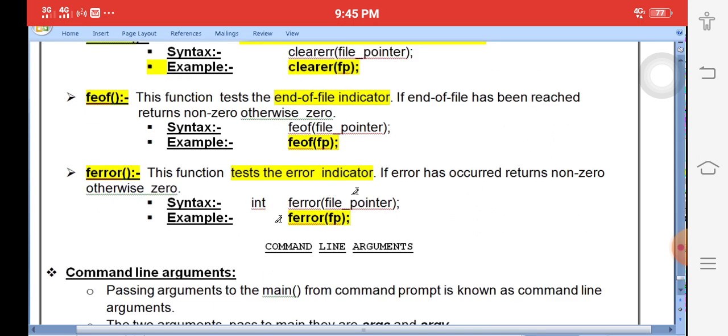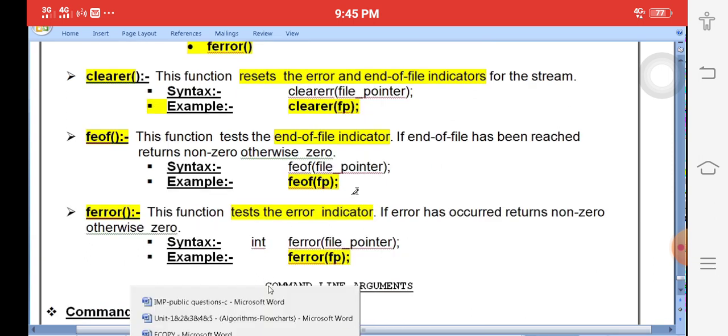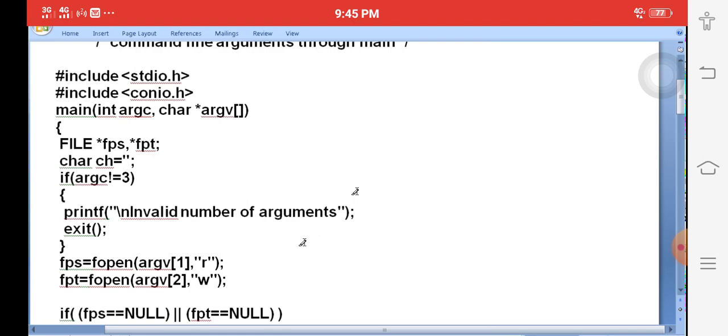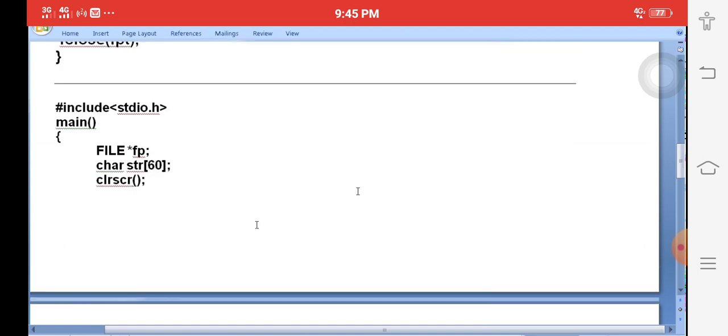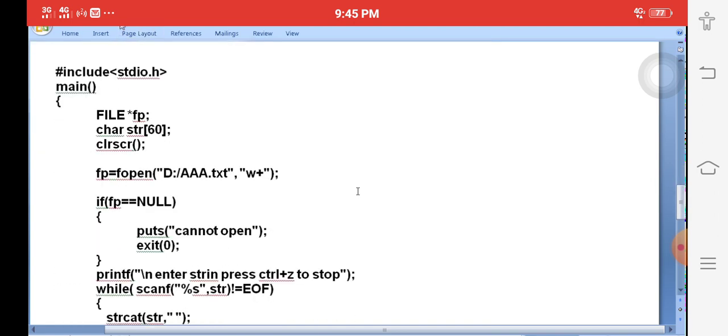Okay, you see the comparison of what I am explaining; these are all the concepts related to files only. Then simply write a small program related to files. Here is a simple program. Simply write the file pointer. Once the file pointer is opened, I want to store a string of 60 characters, which will be stored on the D drive in a.txt file. Otherwise directly write any file name, for example